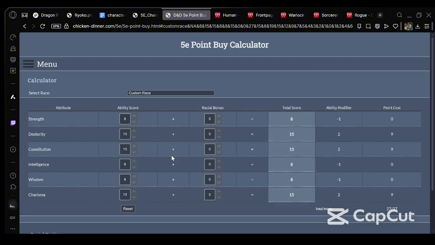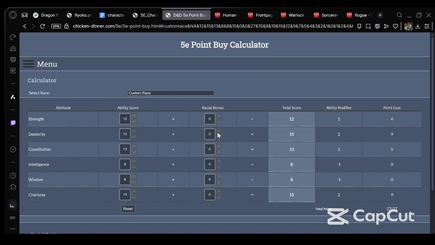Which, honestly, I think for what this character is, they aren't the most tanky, they aren't the most wise. This is really interesting to do. He is not a wise character. He's not an intelligent character. He does have some decent strength. I say we do that, just, you know, to be safe.